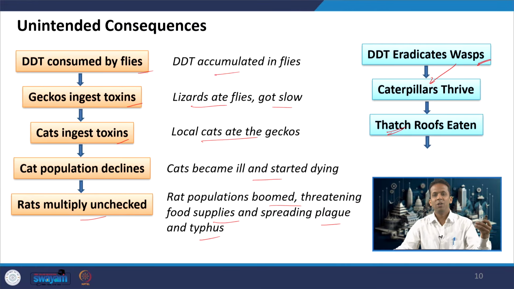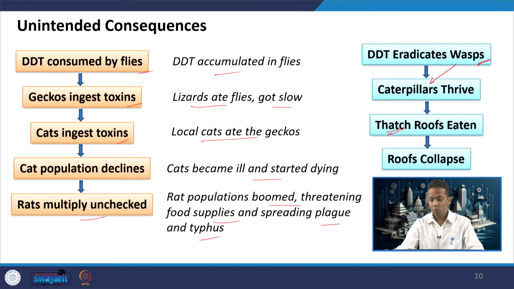So, the roofs of the houses of people living on that island were made from thatch. Caterpillars started consuming them, and because of those excess caterpillars, the roofs of houses started to collapse. So, this was another series of unintended consequences just because of spraying of DDT.